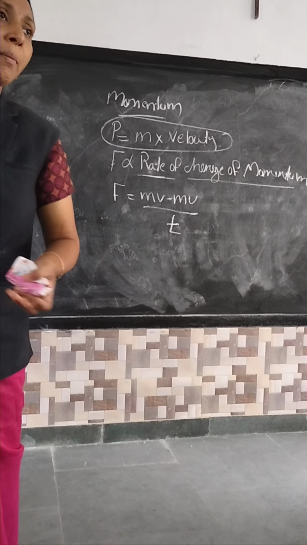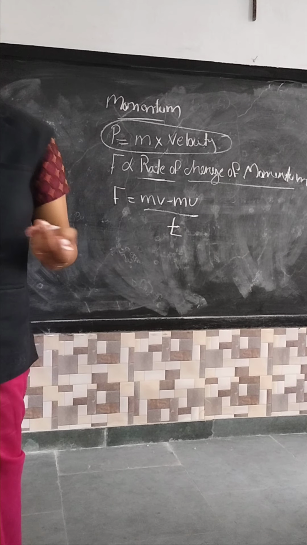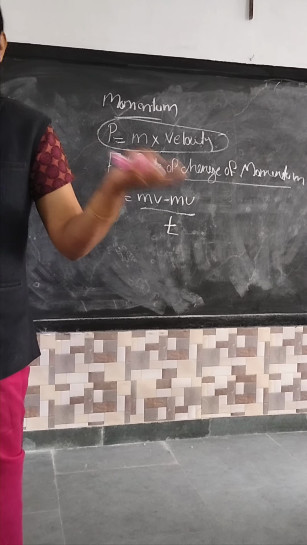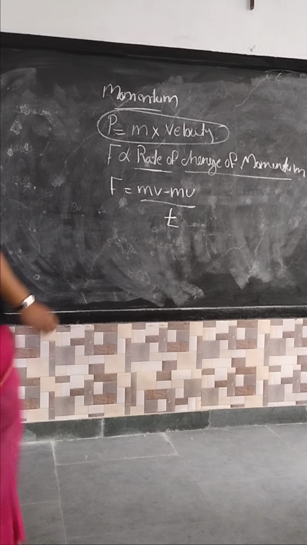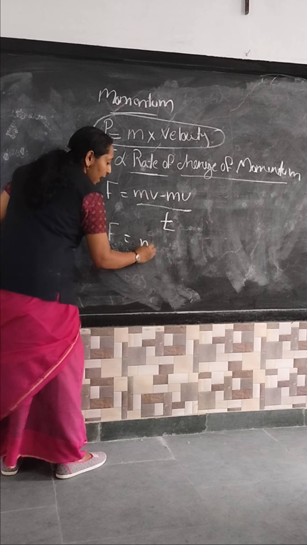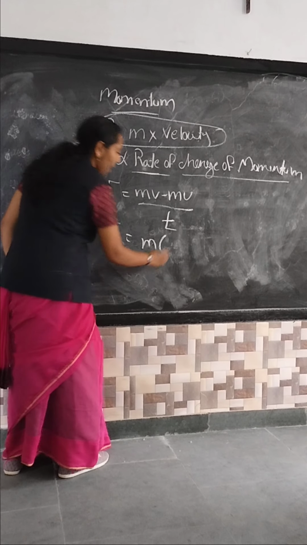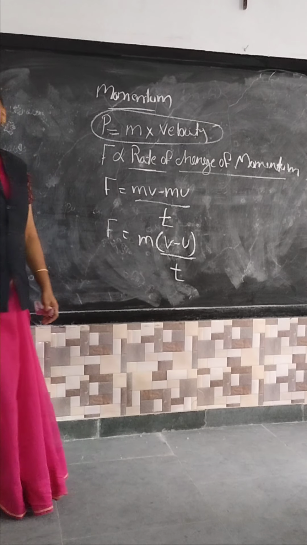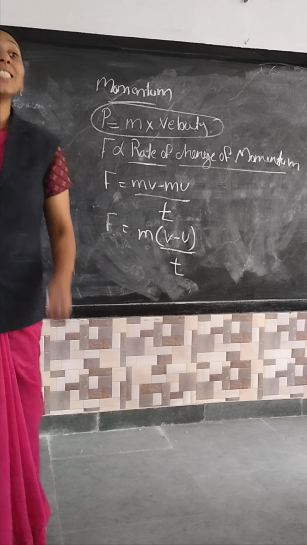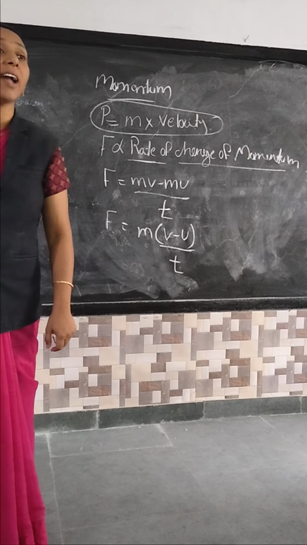Example: now I am in Chhattisgarh. Maybe I am going to America or England. Will my mass change? No. Mass is always constant. So that's the reason I am taking the mass outside, because mass is constant, leaving (v minus u) by t. What is this v minus u by t? Change in velocity divided by time.